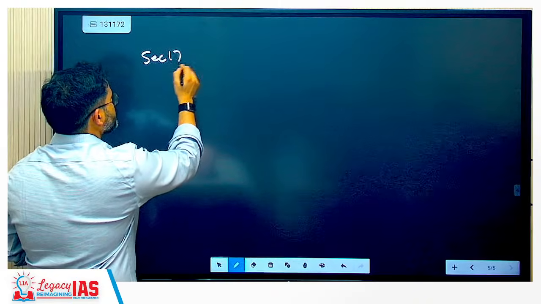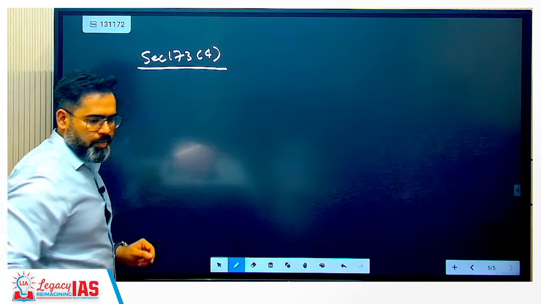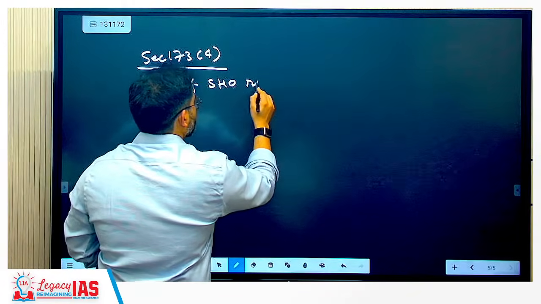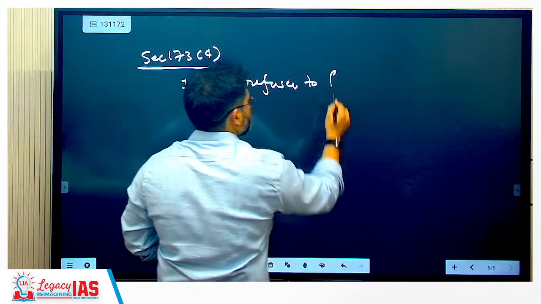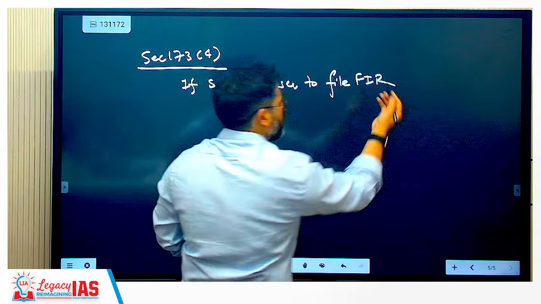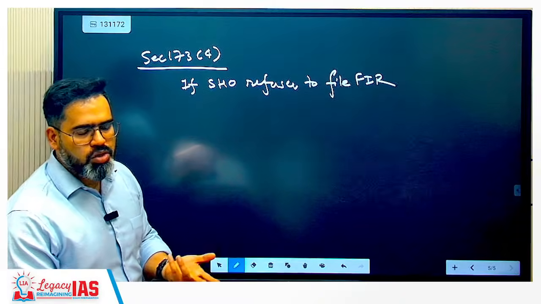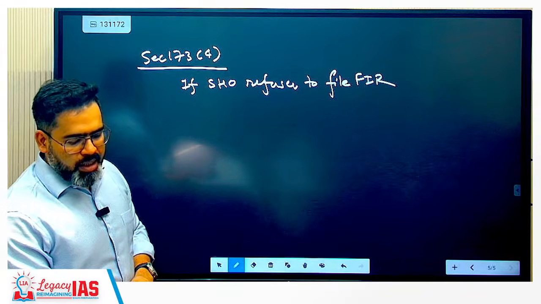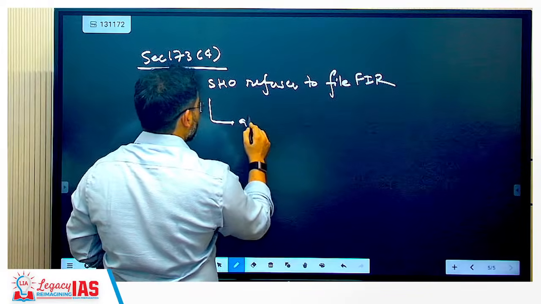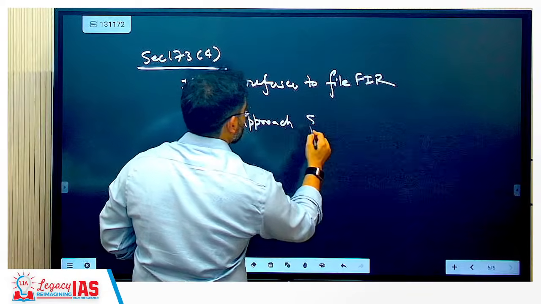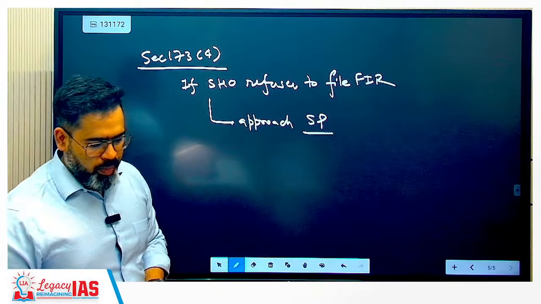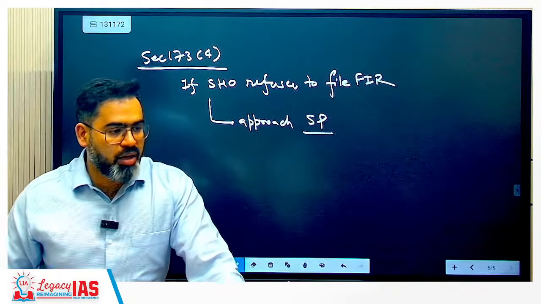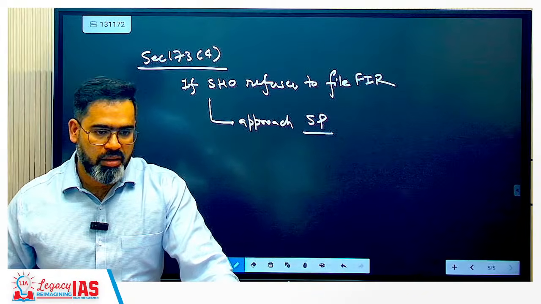So here in section 173(4) it is mentioned: if the SHO refuses to file an FIR, basically in a cognizable offense only, since non-cognizable means there is no concept of FIR, then the complainant may send information in writing and approach the SP. The SP must then investigate if the offense is cognizable. So this is mentioned now.